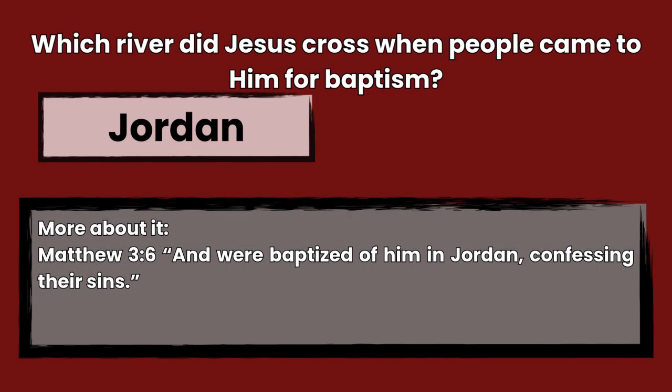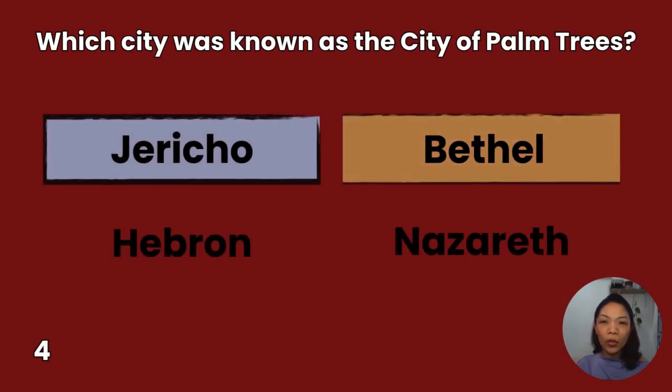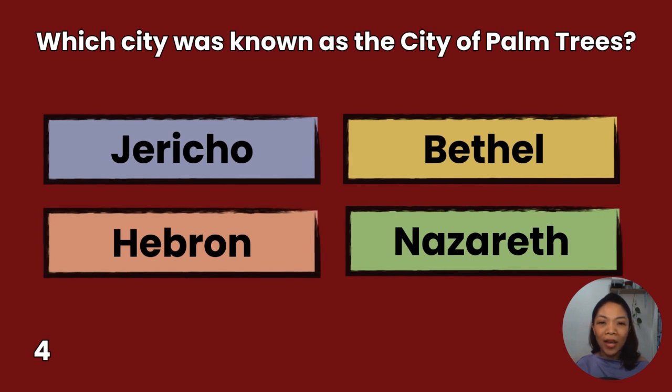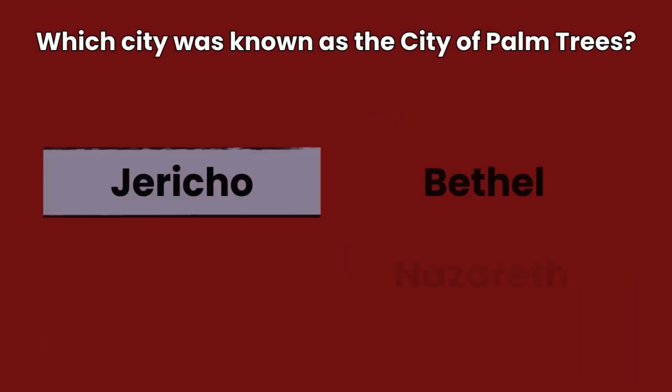The answer is Jordan, Matthew 3:6, and were baptized of him in Jordan, confessing their sins. 4. Which city was known as the city of palm trees? Jericho, Hebron, Bethel, Nazareth. You have 10 seconds to answer.